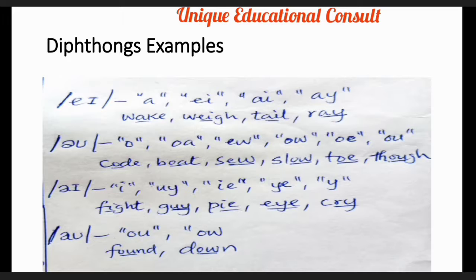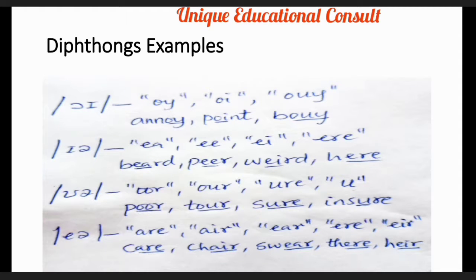So this sound appears in two formations or two forms. The first one is OU words. So the first one is found. Bravo. The next one is OW word. Down. Good. Let's progress to the other side to see the remaining four, because I said we have 8 of them in English language. All right, here is the remaining part of the diphthong sound.